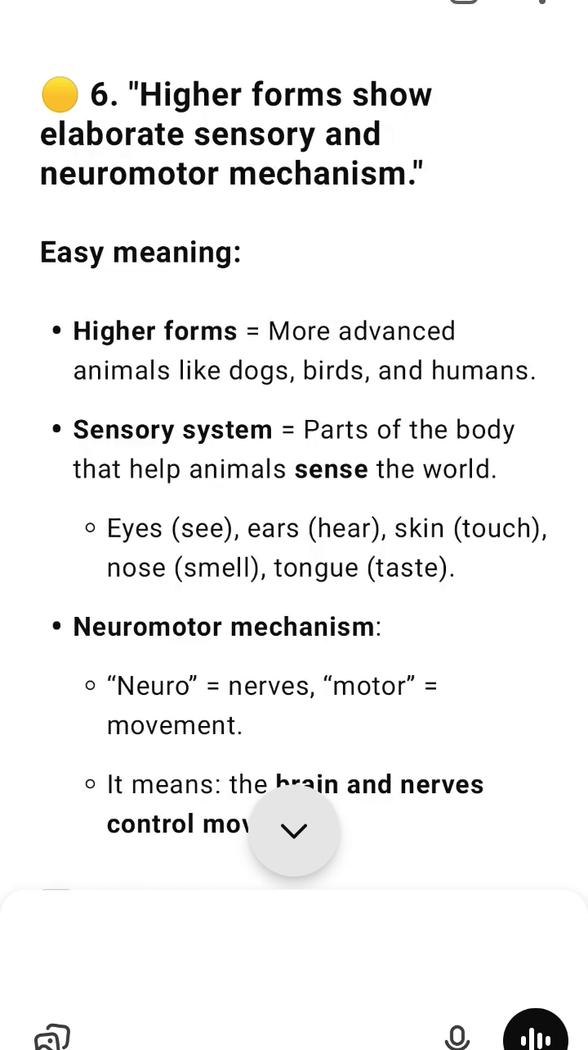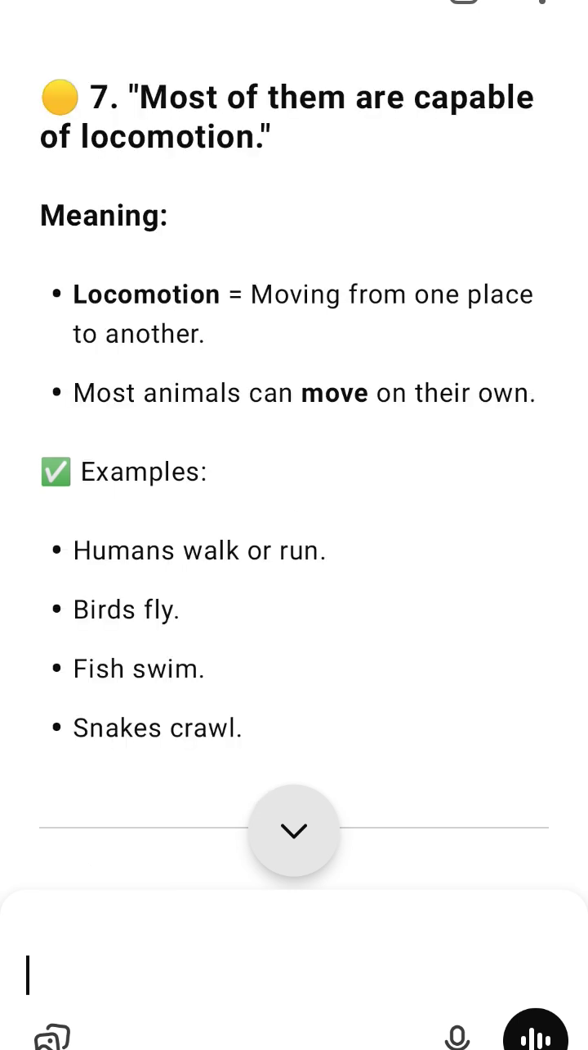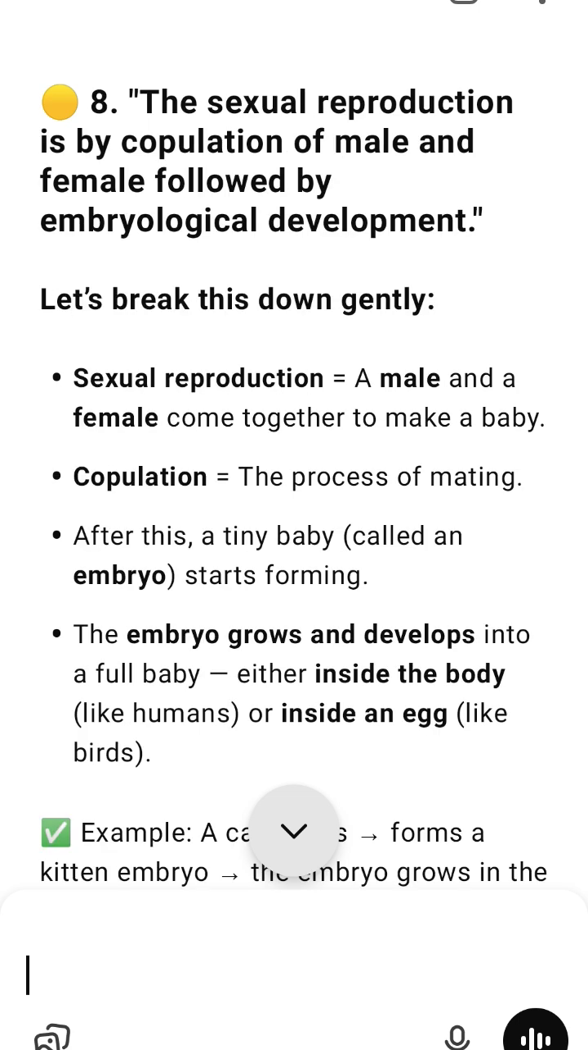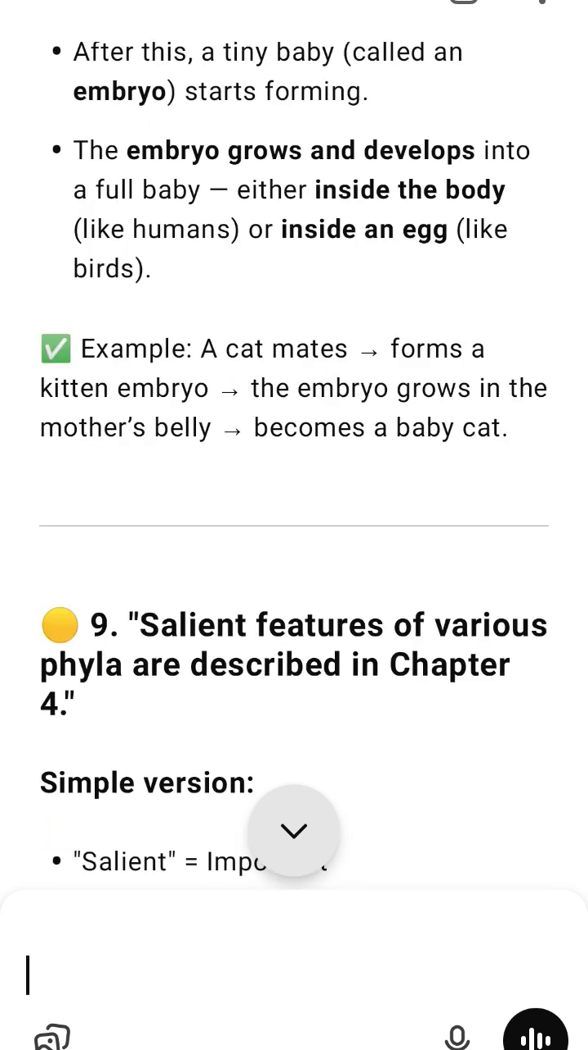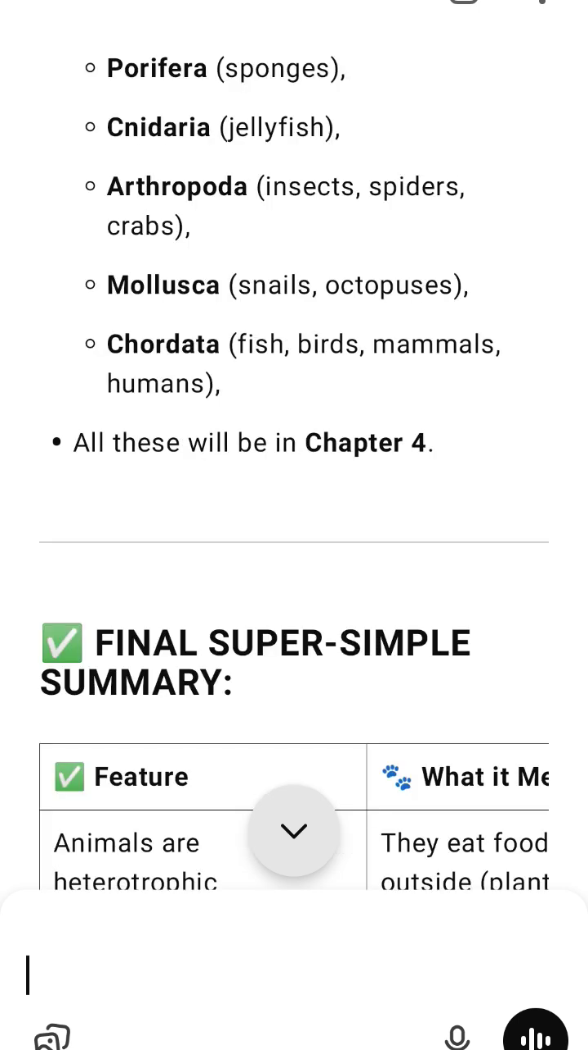Final super simple features. What it means. Animals are heterotrophic. They eat food from outside, plants or other animals. Eukaryotic and multicellular. Their bodies have many cells, each with a nucleus. No cell wall in cells. Their cells are soft, not stiff like plant cells. Digest food inside. They eat and break food down in the stomach or gut. Store extra food as fat and glycogen. They save energy for later use.